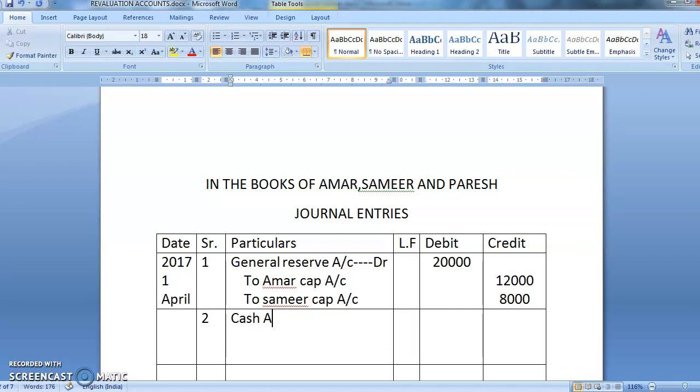Your cash account debit. Cash account debit to, because of what did the cash come? It came because of goodwill. So it is cash account debit to goodwill account.